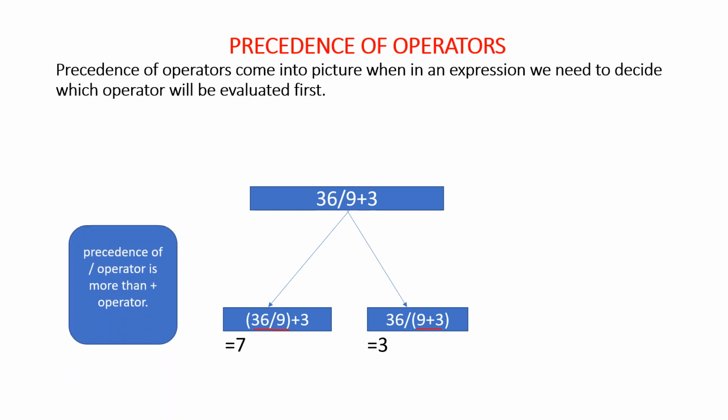Let's check. In the case of arithmetic operators, the precedence of the division operator is more than the addition operator. It means the division part will be evaluated first, then the addition part. While compiling this program, the compiler first puts brackets according to the priority of operators, then the statement is evaluated. It means the division part will operate first. 36 divided by 9 will give 4. 4 plus 3 is 7. So the correct answer is 7. 3 is the wrong answer.